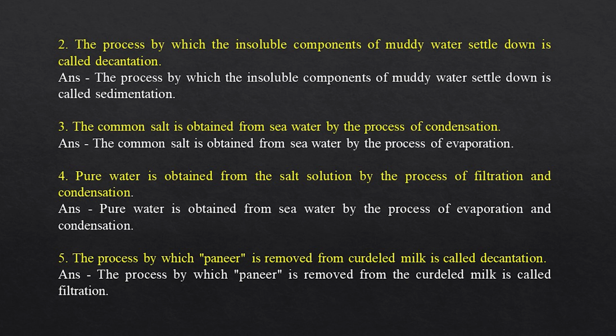4. Pure water is obtained from the salt solution by the process of filtration and condensation. Answer. Pure water is obtained from sea water by the process of evaporation and condensation. 5. The process by which paneer is removed from curdled milk is called decantation. Answer. The process by which paneer is removed from the curdled milk is called filtration.